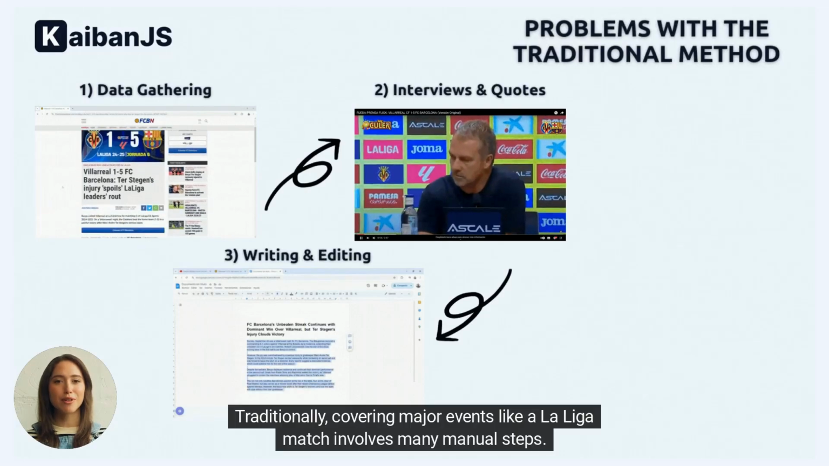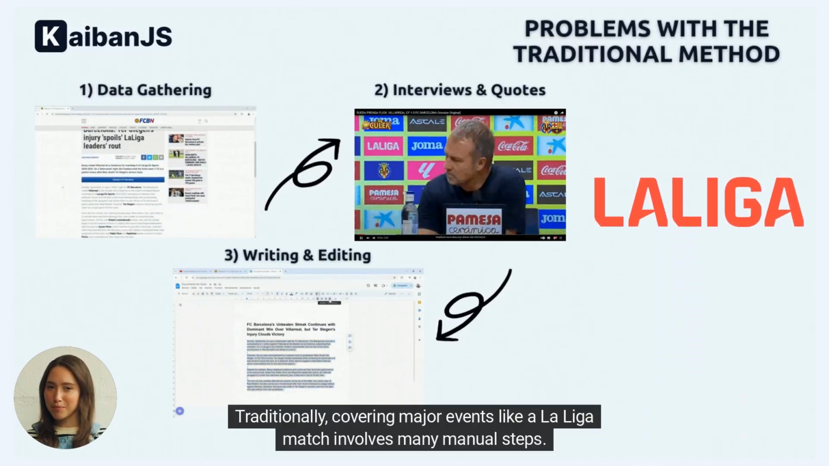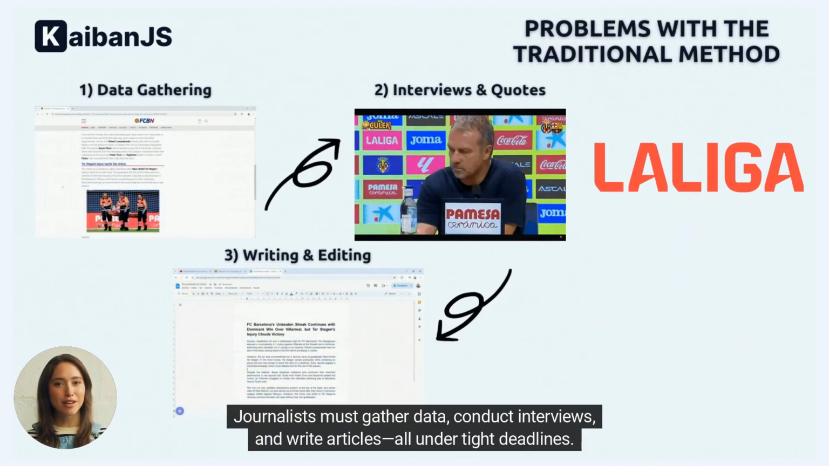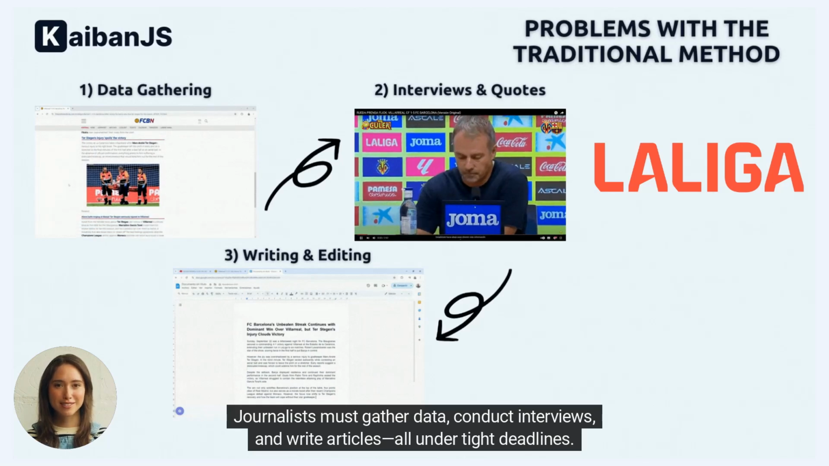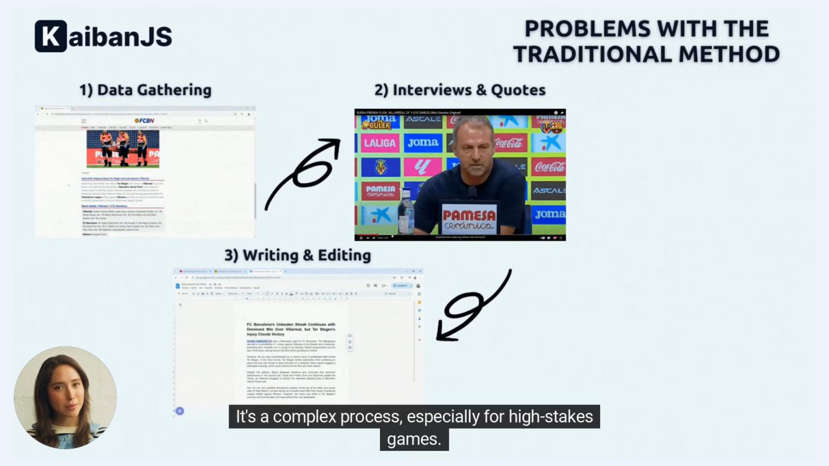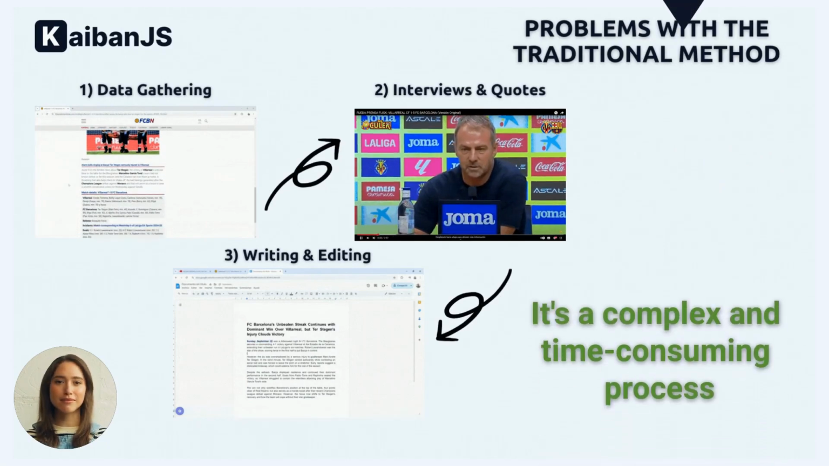Traditionally, covering major events like a La Liga match involves many manual steps. Journalists must gather data, conduct interviews, and write articles, all under tight deadlines. It's a complex process, especially for high-stakes games.